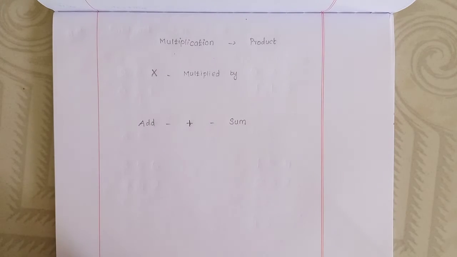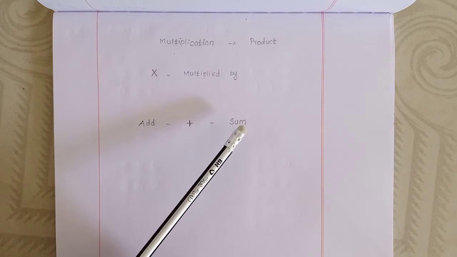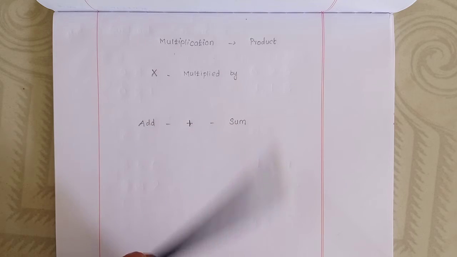S-U-M, sum. What we get after the addition is called the sum.